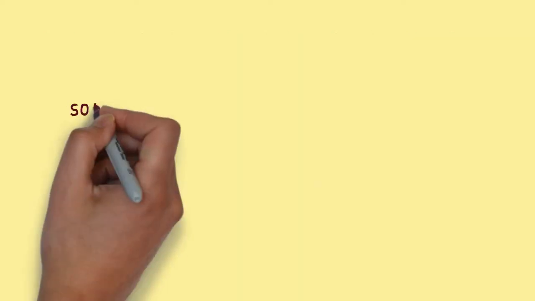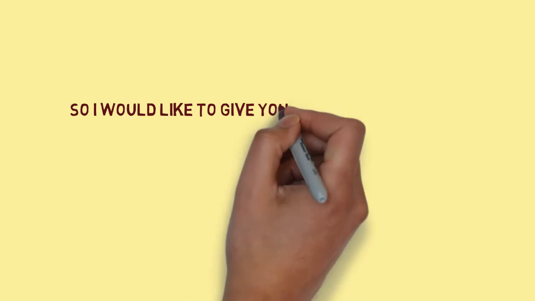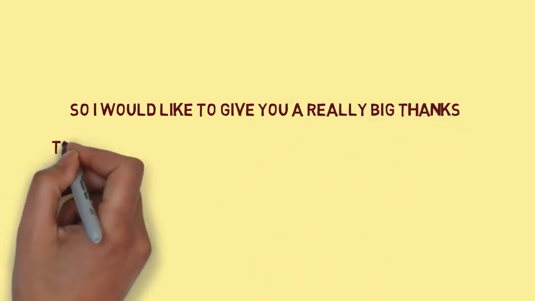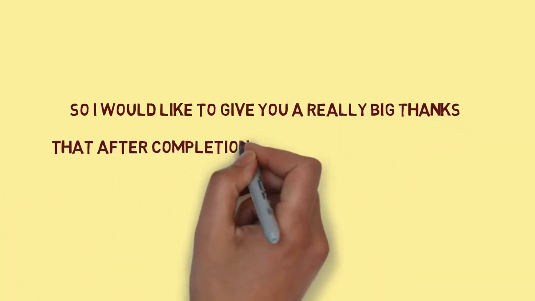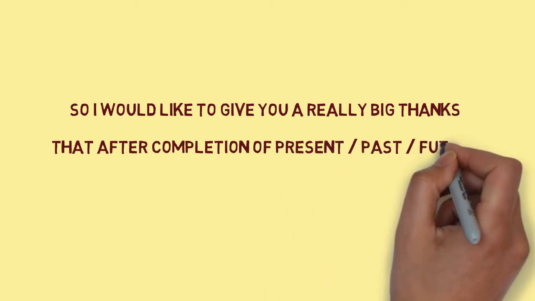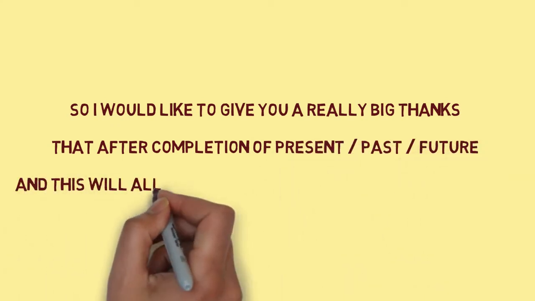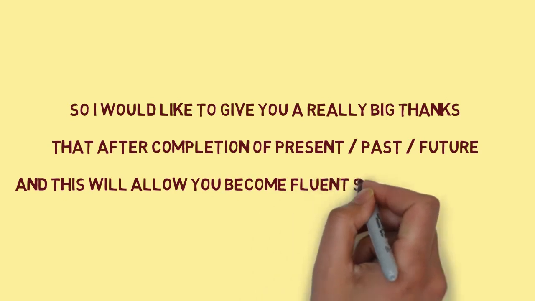So I would like to give you a really big thanks that after completion of present, past and future, this will allow you to become a fluent speaker of English.